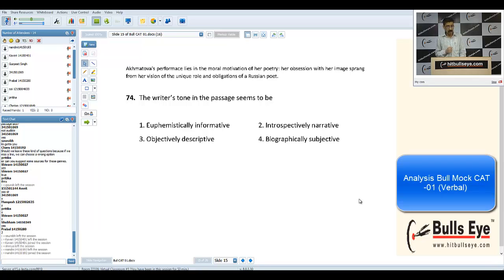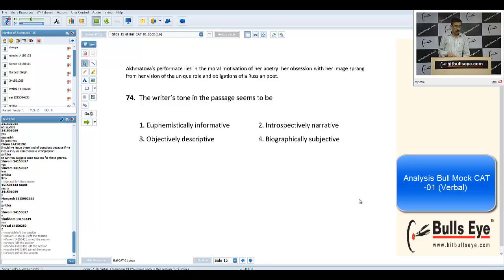So straightaway reject it. Introspectively narrative: he is not telling any story, not getting deep into the brain or psychology of this poet, and is not analyzing himself, the author, so it cannot be the second even. Euphemistically informative, this again can be rejected straight away. Euphemism is saying something negative using positive words, so it's not criticizing using positive words. He has mentioned critically that the image the world perceived about this poet was created by the poet herself.